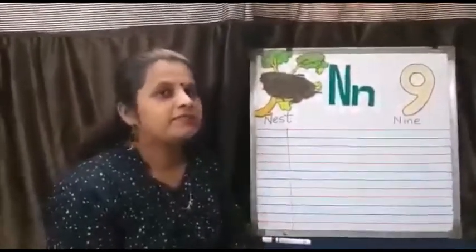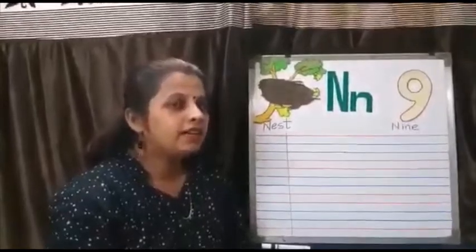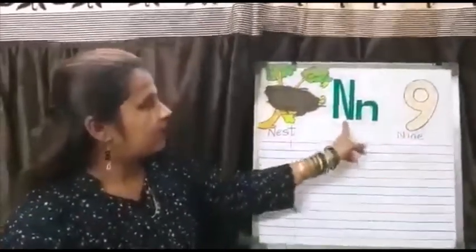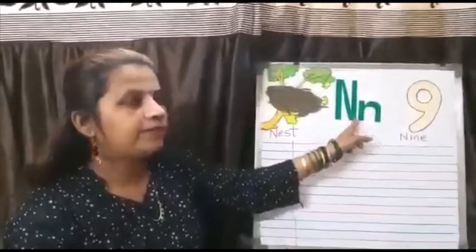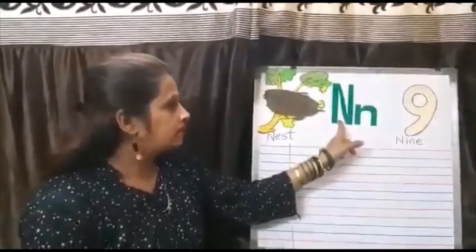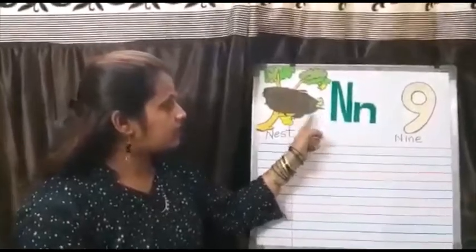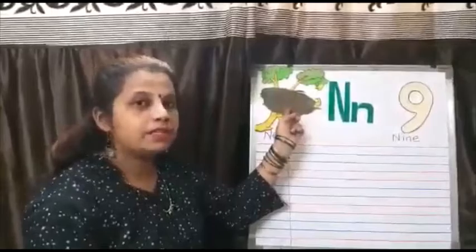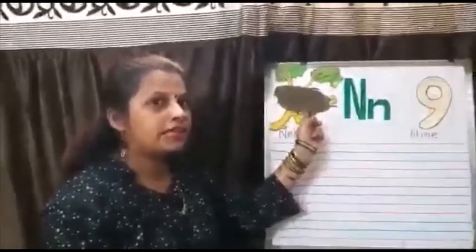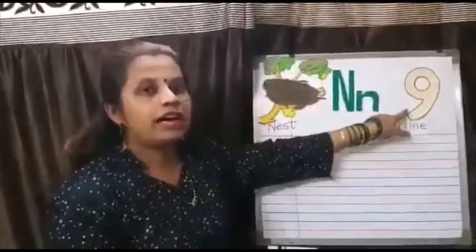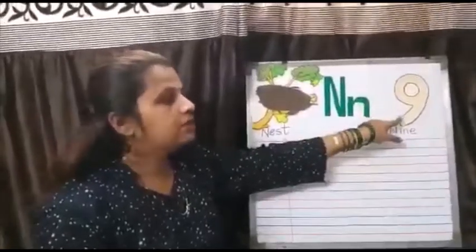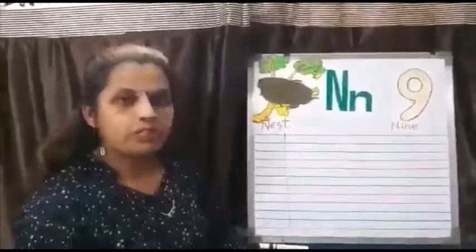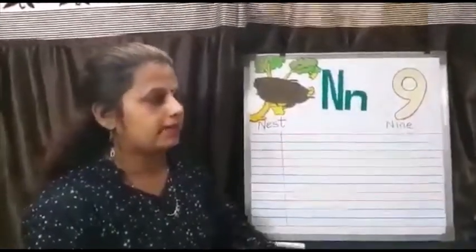Doing well. Now today we will learn how to write alphabet N. Capital N, small n. We will write capital N. N for nest. A nest is a bird's home. N for nine. Number 9. Now I'll show you some more pictures related to alphabet N.